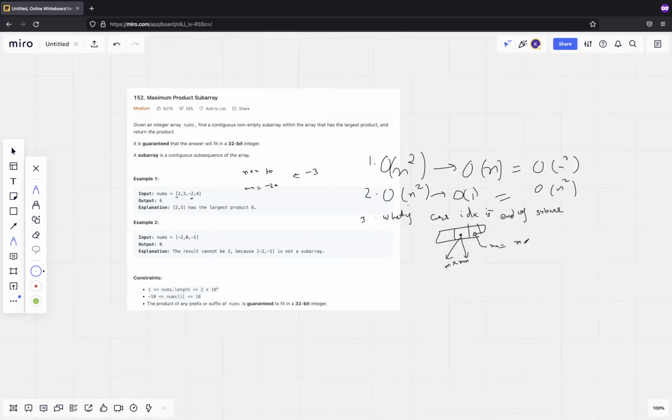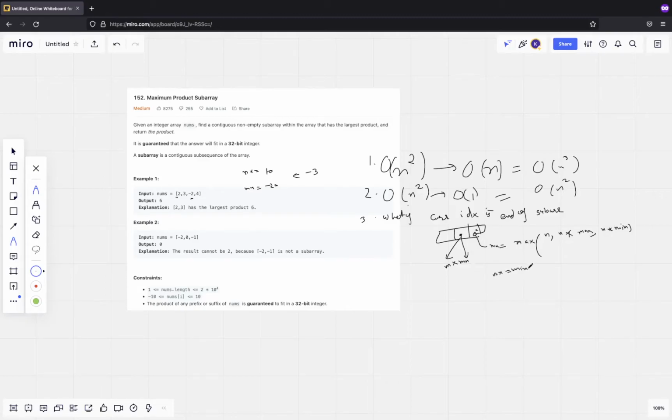It will be the max of this current element itself, which means I broke the chain, as we discussed in Kadane's algorithm, or I multiplied this with max, because it might be positive, or I multiply it with min. This way I got the max when I include this in the suffixes. And similarly for the min, which is mn, how can I get it?